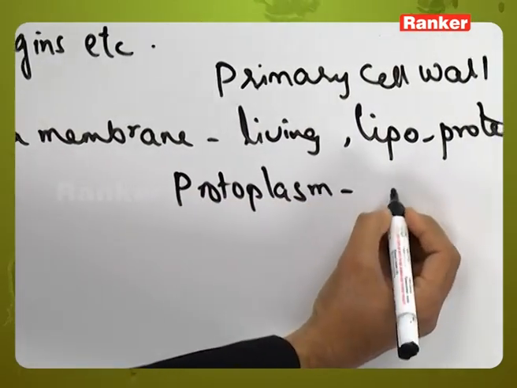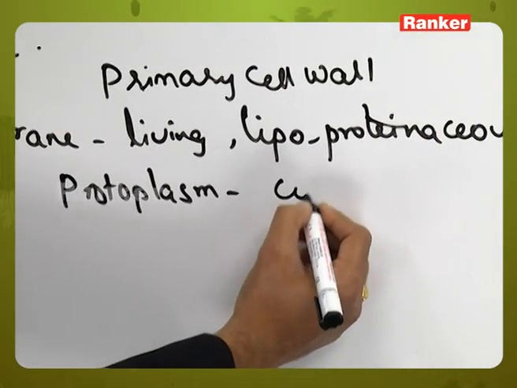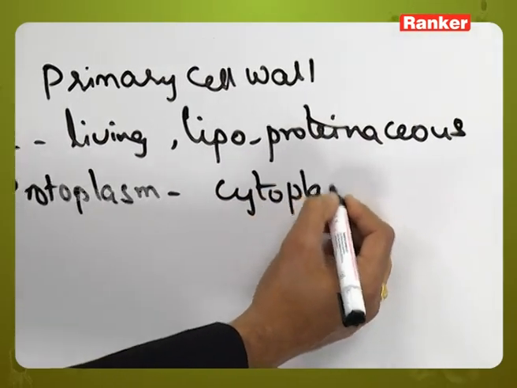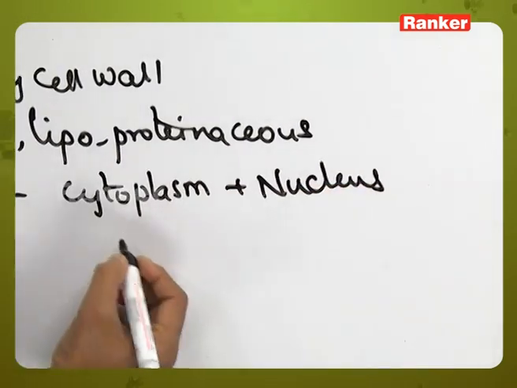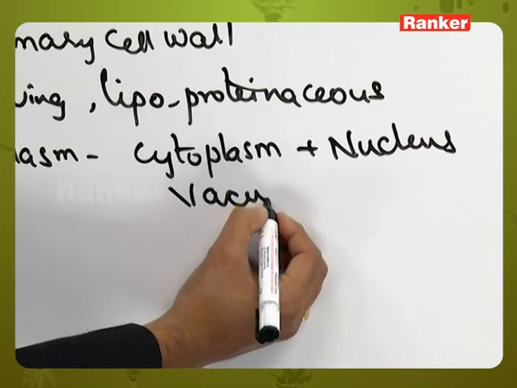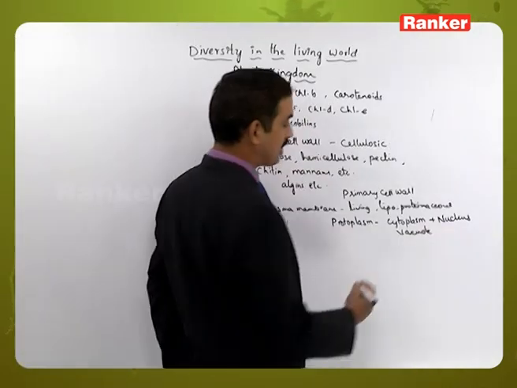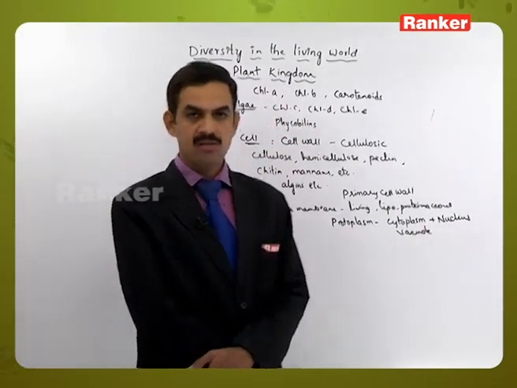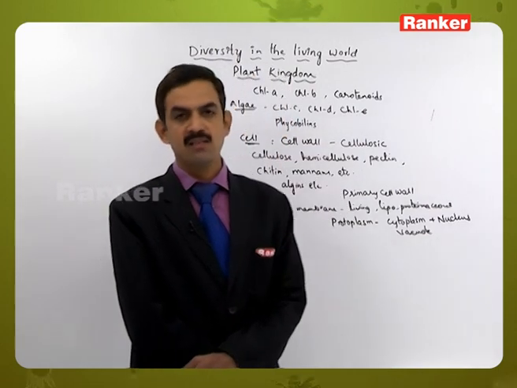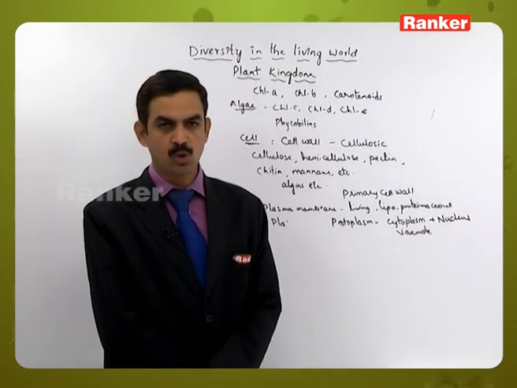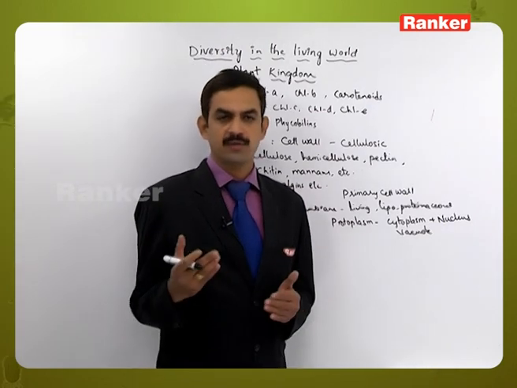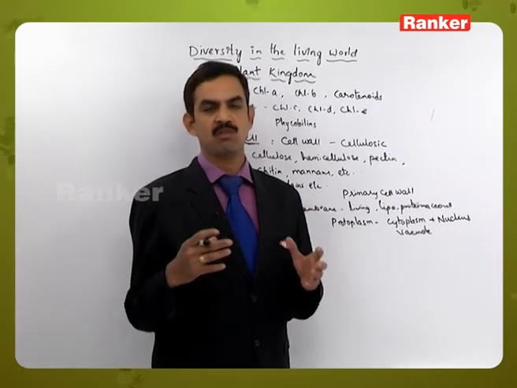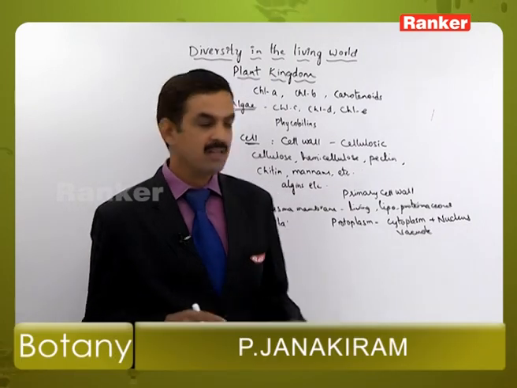The protoplasm contains the fluid material, that is the cytoplasm, along with the nucleus and other type of cell organelles also. Then the presence of vacuole. Generally, the vacuoles may be distributed in different manner. There may be many small vacuoles distributed throughout the cytoplasm, or sometimes when the cell becomes grown or mature, all the small vacuoles will fuse to form a large central vacuole.